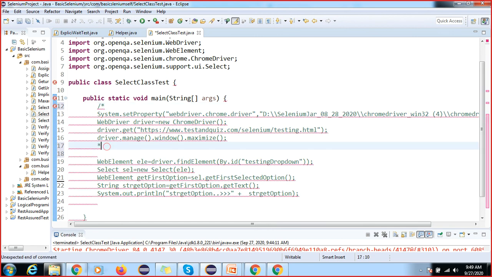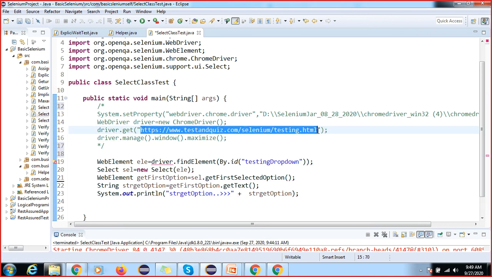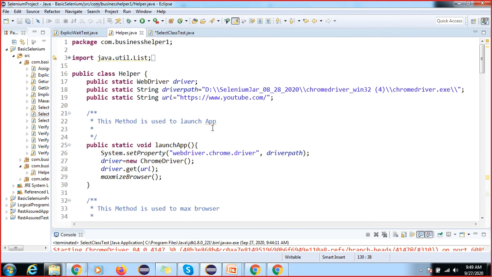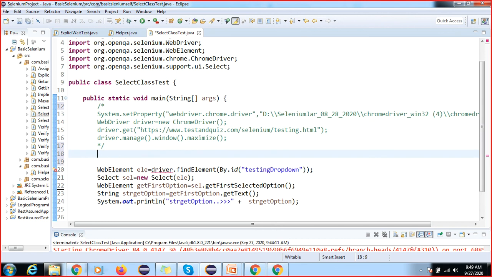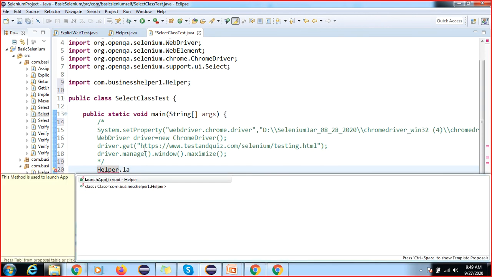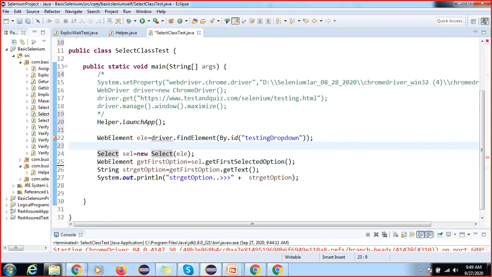completely use this helper class now. So here in the helper class, just go and check this, or you can just remove this because again it will not work. So now we have changed this, and simply I can call this helper dot launch app. One line of code we have done this, and now we can also comment this part. We should not write again and again.